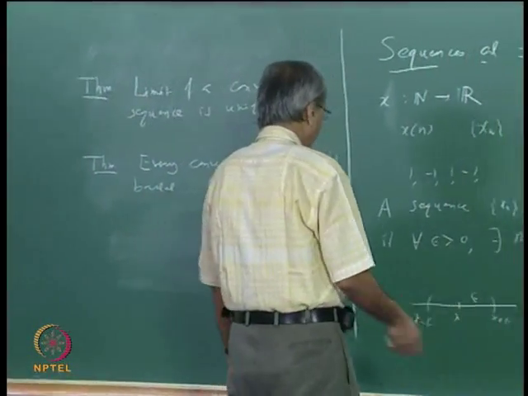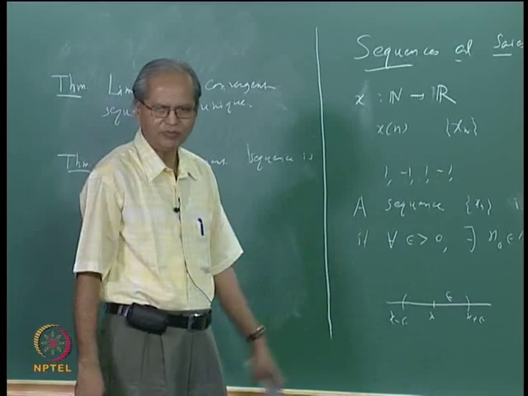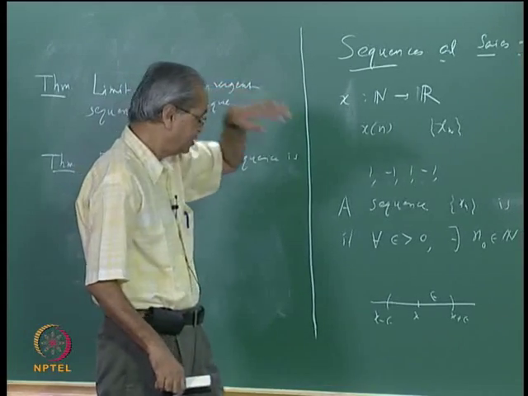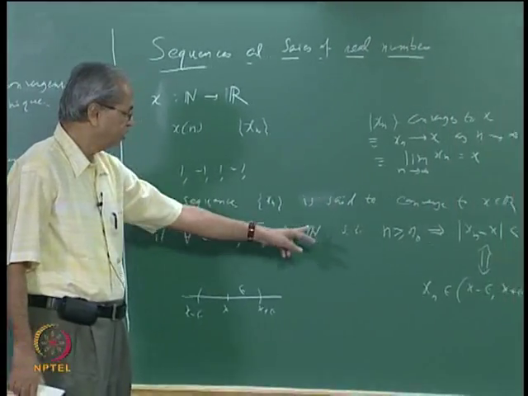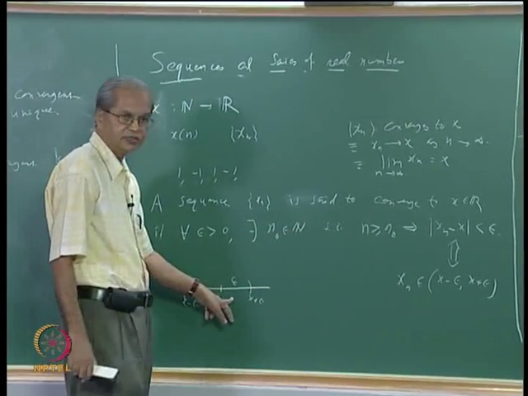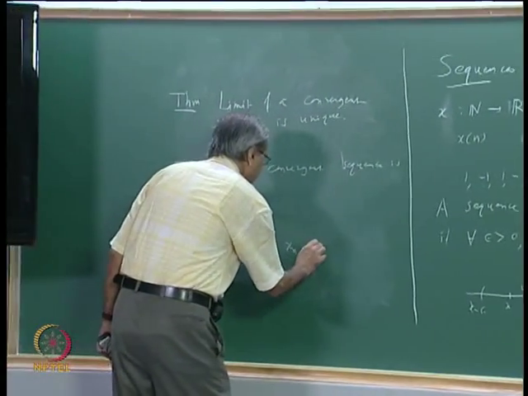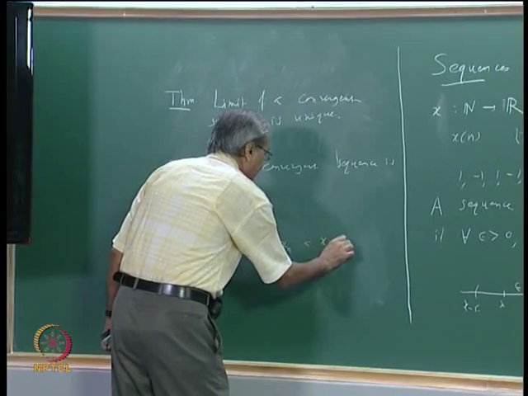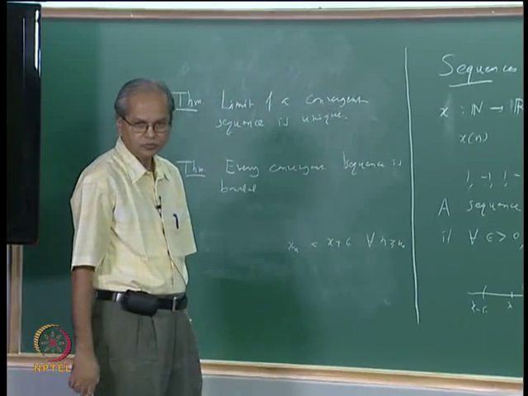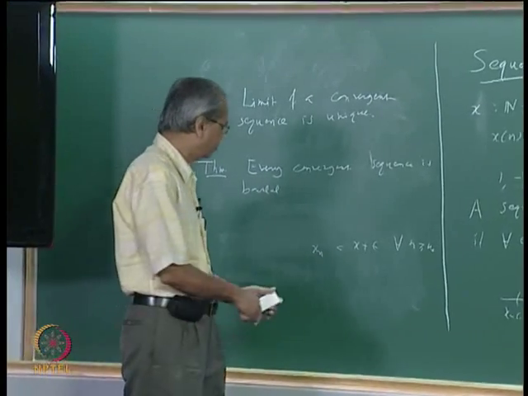Look, suppose we take some epsilon bigger than 0. We can take any epsilon, it does not matter. You can take for example epsilon equal to 1. Then we know that for that epsilon there exists some n0 such that for all n bigger than or equal to n0, xn must lie in this interval. Xn must lie in this means what? It means xn is less than x plus epsilon for all n bigger than or equal to n0.